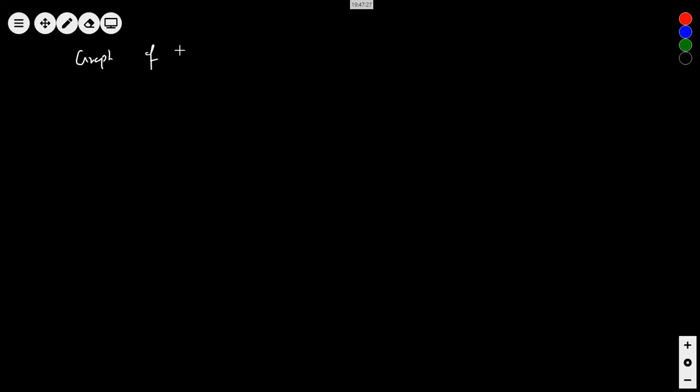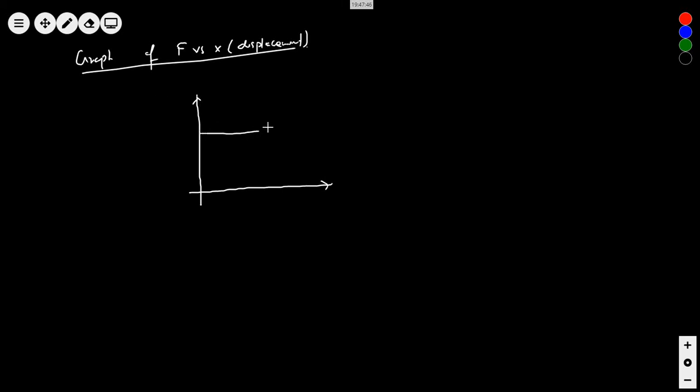Graph of F versus X. What is X? Displacement. What should it give you? So if I plot any curve, this is F, this is X, constant force.